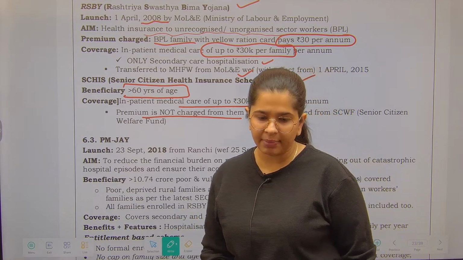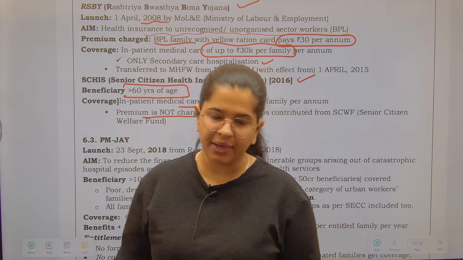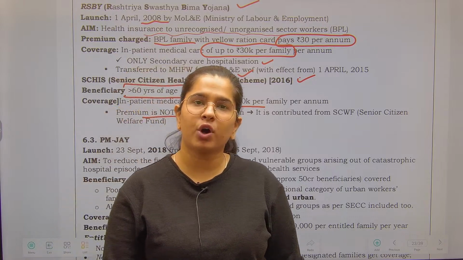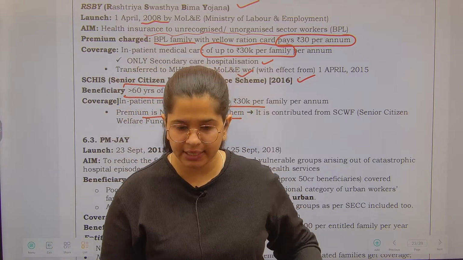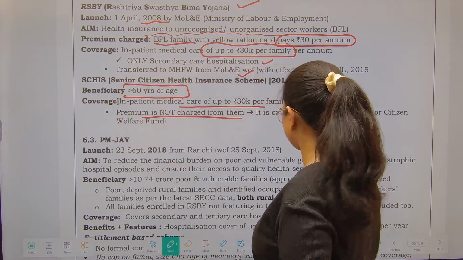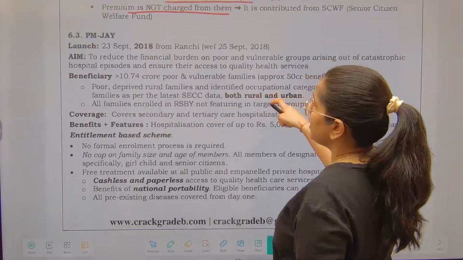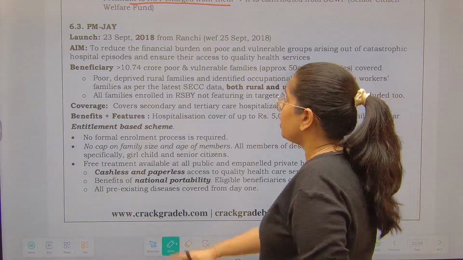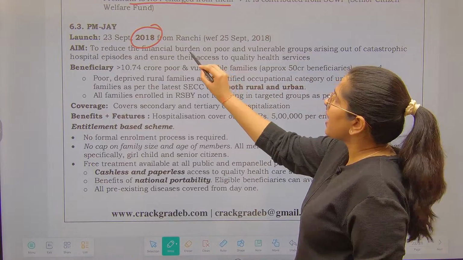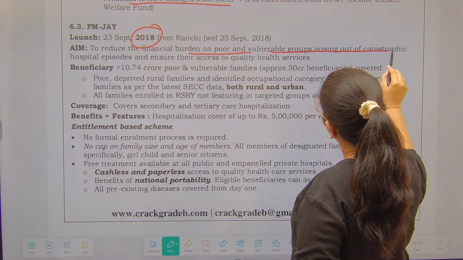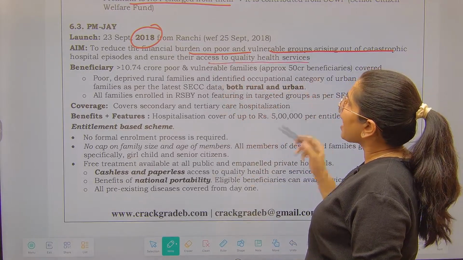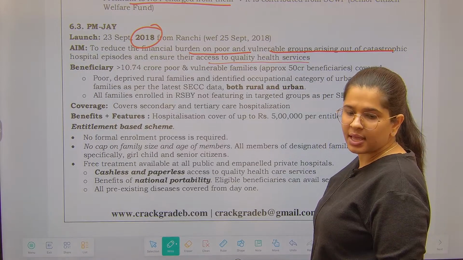Now we are going to see Pradhan Mantri Jan Arogya Yojana. What are the benefits of it? What are the things that are covered under it? Who are going to contribute the premium and everything? Please read it very carefully because it is an important component of your Ayushman Bharat. Now let's see. PM Jan Arogya Yojana launched in the year 2018, right? Aim is what? To reduce the financial burden on poor and vulnerable group arising out of the catastrophic hospital episodes and ensure that they have access to quality health service, right?